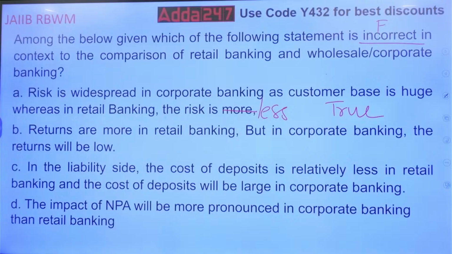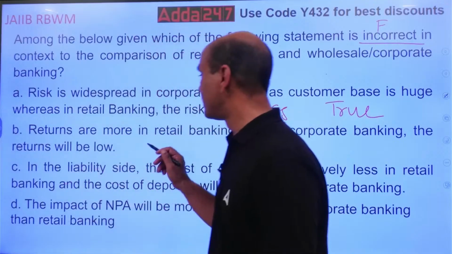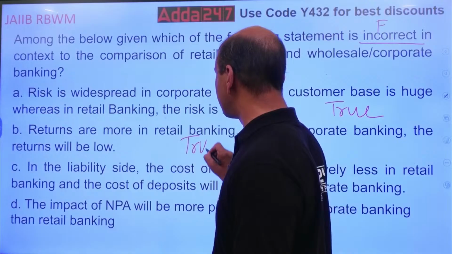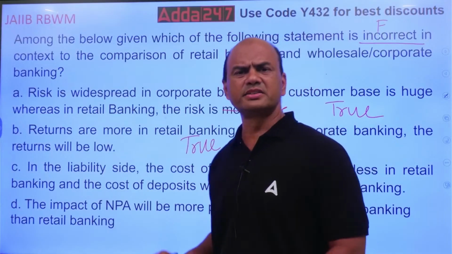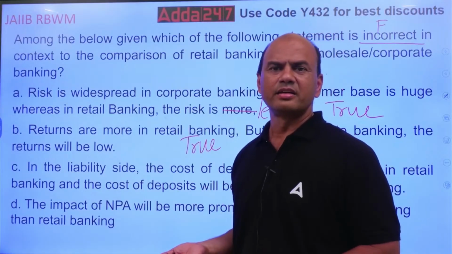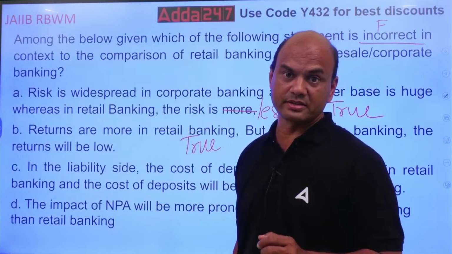False you wanted. Let's see one by one. This is true. Returns are more in retail banking. True. Why? Because the customer in retail banking does not care what the repo rate or the CRR is. Sir, repo rate has decreased, why have you not decreased my rate of interest?